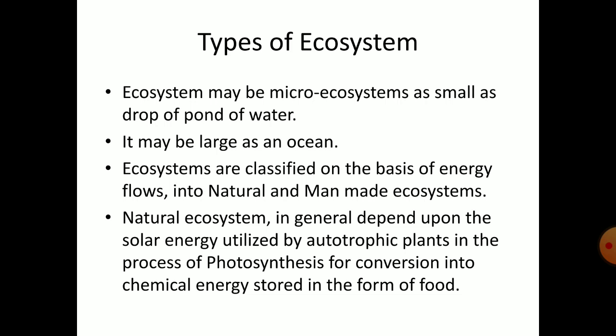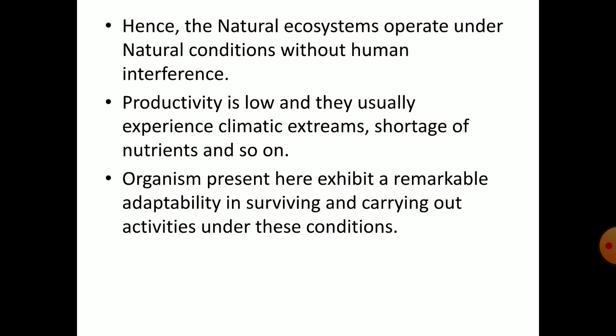What are natural ecosystems? The name itself indicates they generally depend upon the solar energy utilized by autotrophic plants in the process of photosynthesis for conversion into chemical energy stored in the form of food. Hence, the natural ecosystems operate under natural conditions without human interference. Here, the productivity is low and they usually experience climatic extremes, shortage of nutrients, and so on.